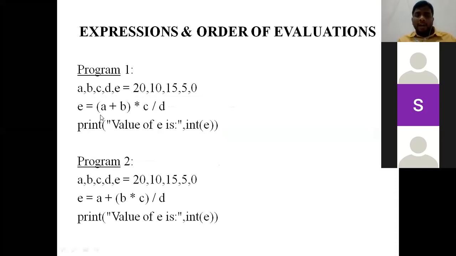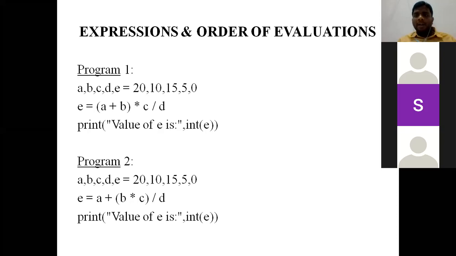So first we need to calculate A plus B. A in the sense 20, B in the sense 10. 20 plus 10, the value will be 30. After that, into and divided by. Both belong to one family, in the sense both are having same precedence. Then I already said that if two operators are having same precedence values, then we need to consider left to right associativity.